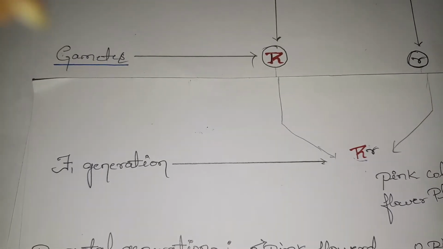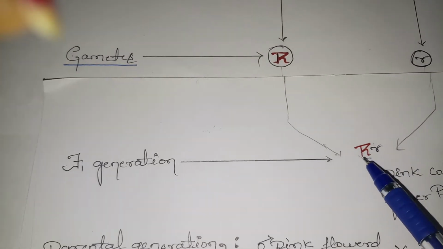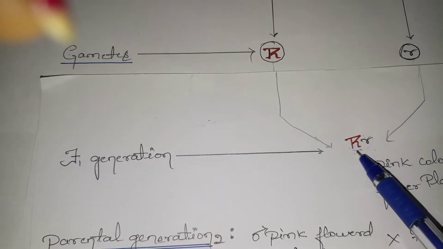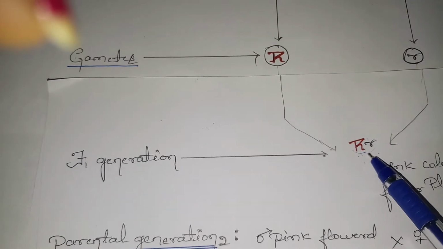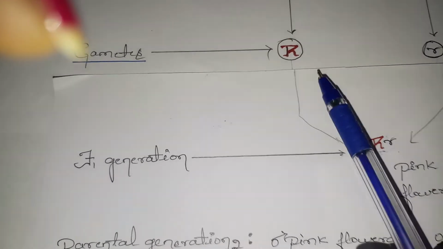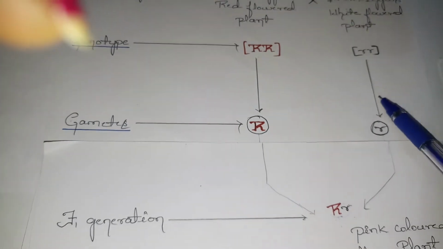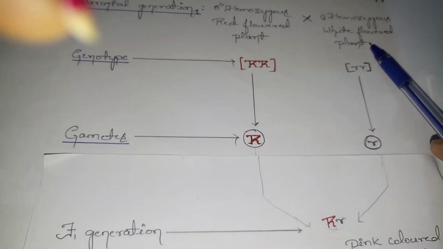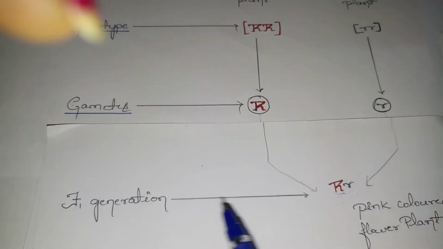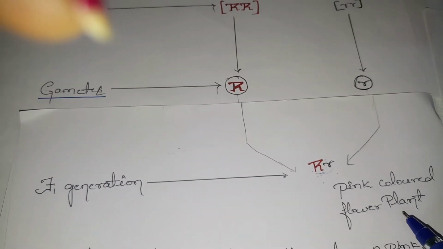That means the phenotypic feature of the plant was represented as a dominant character, either tall or short, right? But here, the presence of the dominant character and recessive character together gives a different genotype in the F1 generation, right? Here, the dominant character of the plant has the red color, and the recessive character has the white color. But after the combination of these dominant and recessive characters, the F1 generation is going to give the pink colored flower plant.